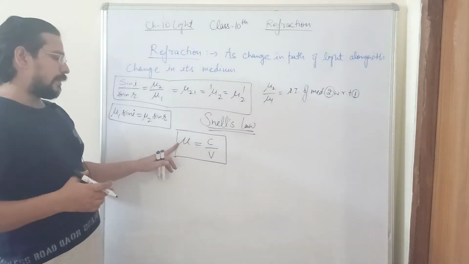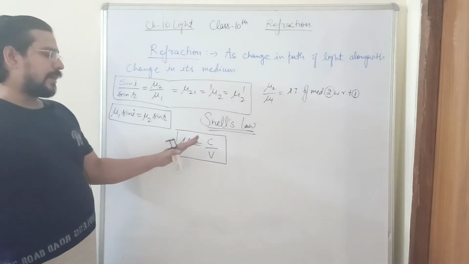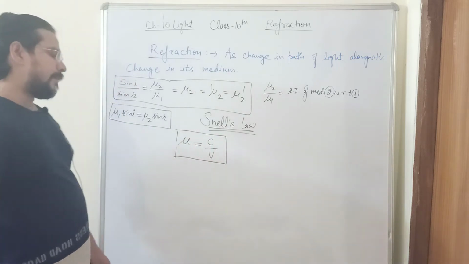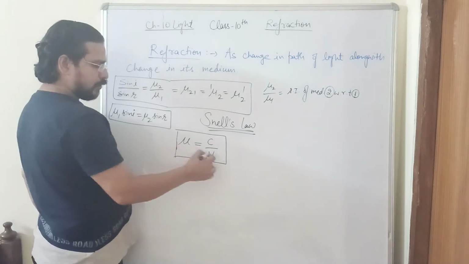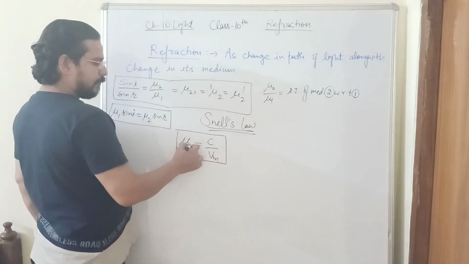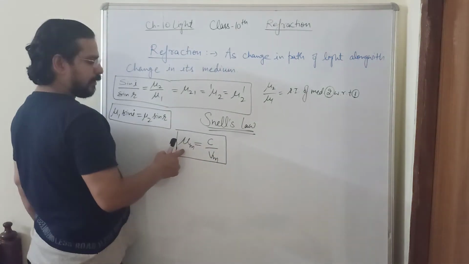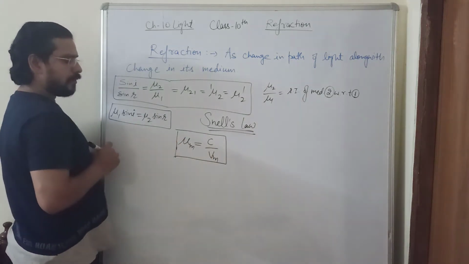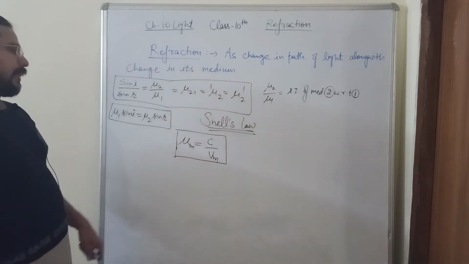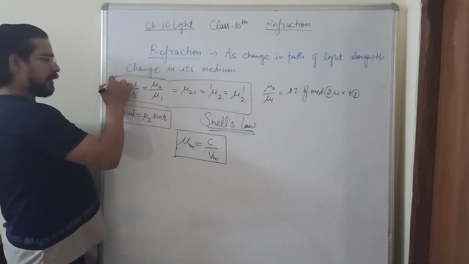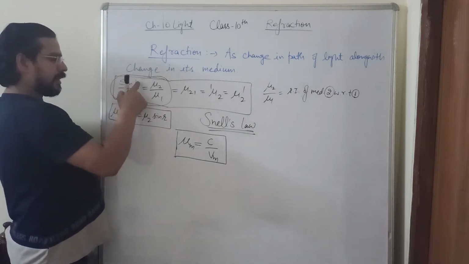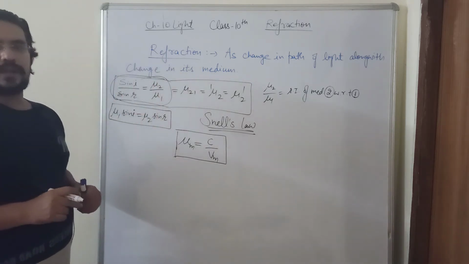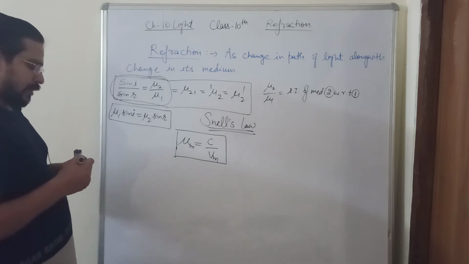So for now you can remember that refractive index is defined as the ratio of speed of light in vacuum to speed of light in that medium. So if Vm is the speed of light in any particular medium, then mu m is the refractive index of that particular medium, where c is the speed of light. And other than this, refractive index is defined in your Snell's law, where the ratio sin i to sin r is equal to mu 2 by mu 1, corresponding to the diagram which I drew already.